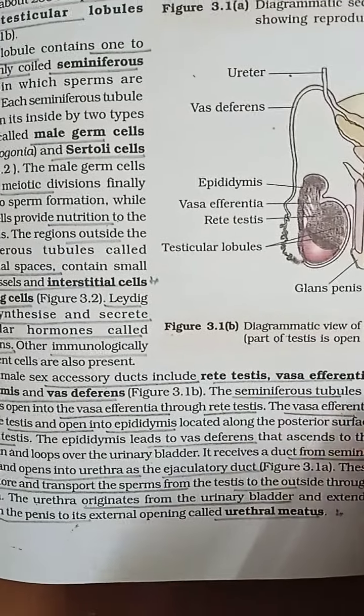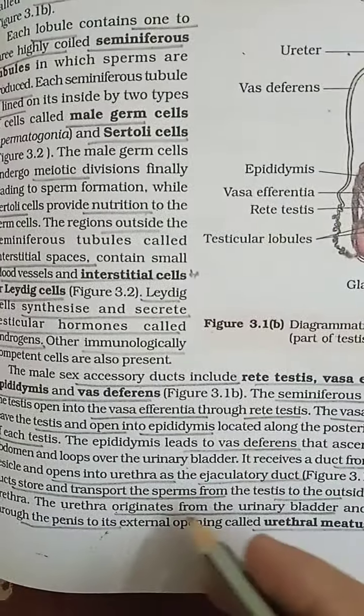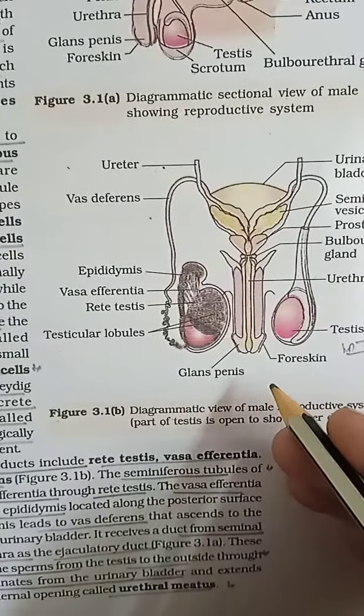The seminiferous tubules open into the vasa efferentia, to the rete testis. The external opening is called the urethral meatus. Very important. That is the figure of the male reproductive system.